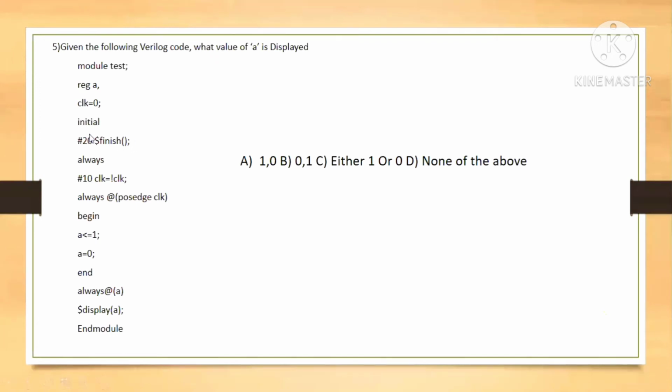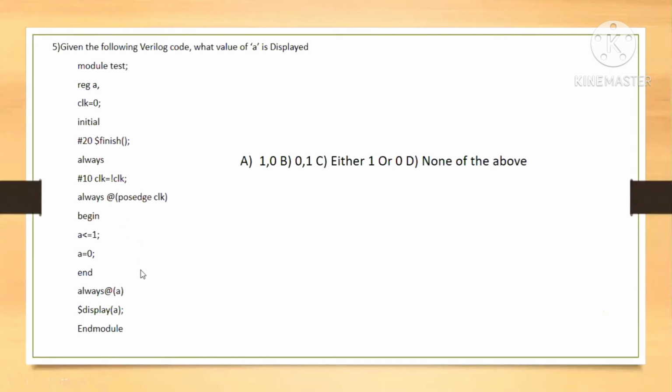Always we are taking here. I am taking finish in that code. Why are we using finish here? Actually, to finish the execution. We are discussing the time as 20. Always at the rate means whenever a value changes, then it will execute. Why are we using always? Whenever there is a value change, it will execute as a continuous loop.